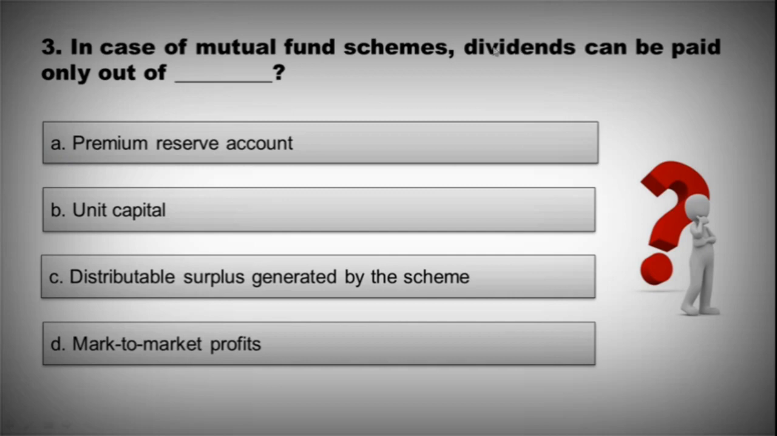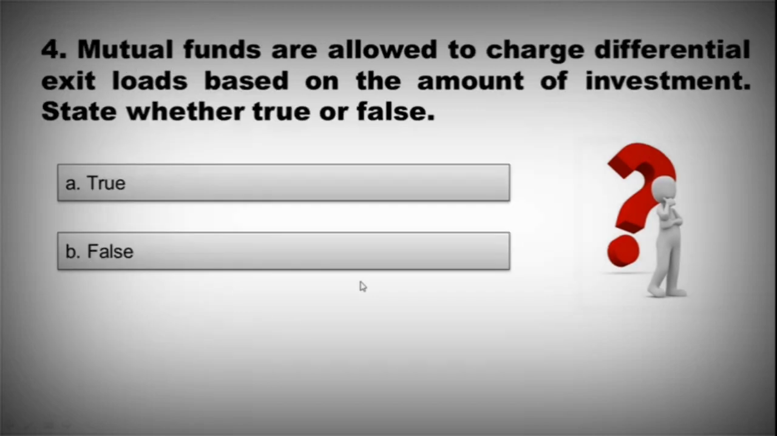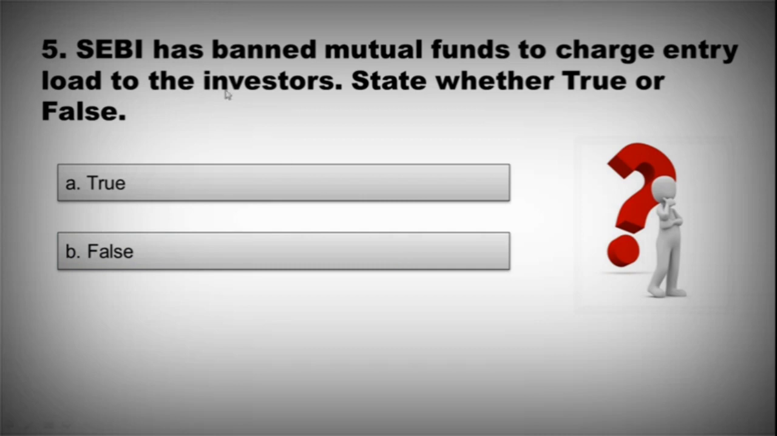Question 3. In case of mutual fund schemes, dividend can be paid only out of: A, premium reserve account; B, unit capital; C, distributable surplus generated by the scheme; D, mark-to-market profit. And the correct option is option C. Question 4. Mutual funds are allowed to charge differential exit loads based on the amount of investment. State whether true or false. A, true; B, false. And the correct option is B, false.